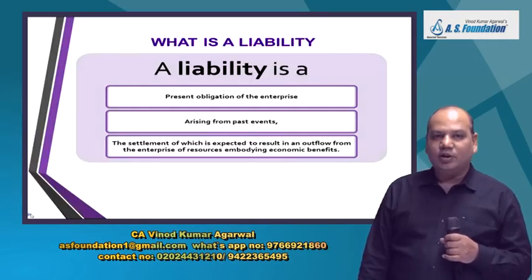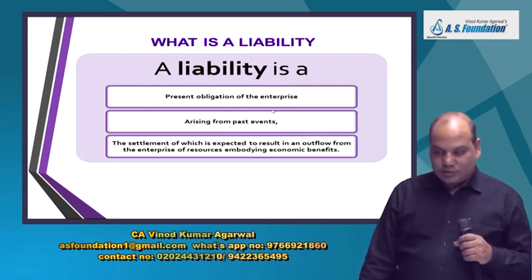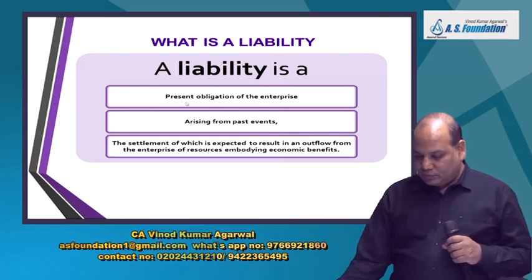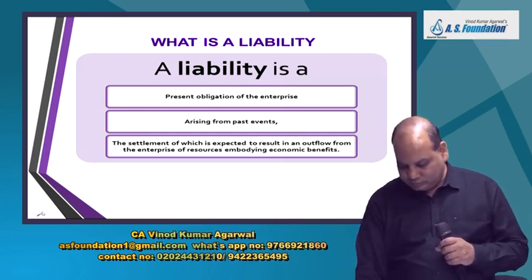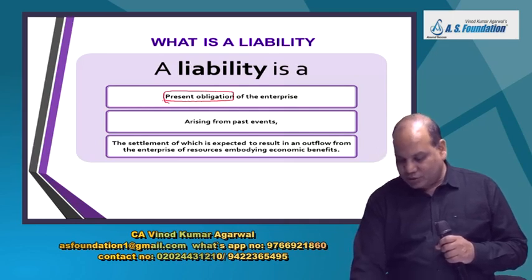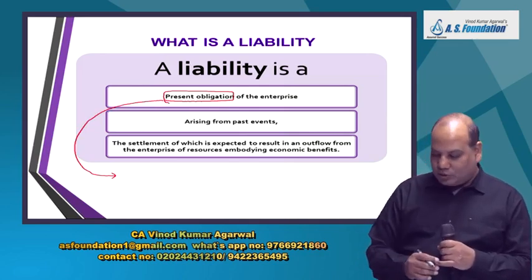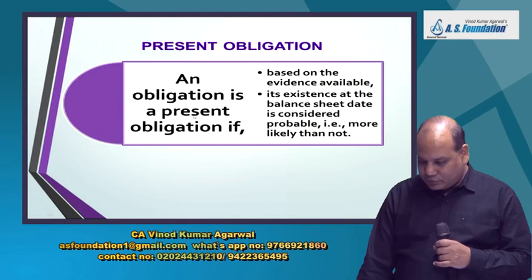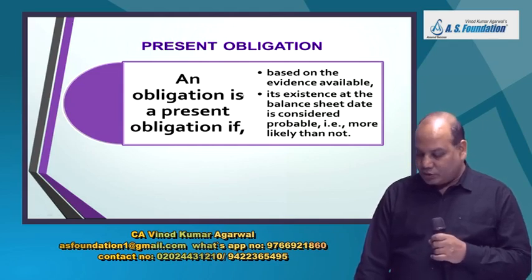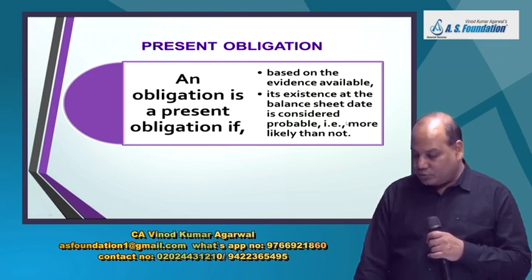Next is, what is a liability? A liability is a present obligation of the enterprise. What is present obligation? This word will be used so many times in this standard, which is defined below also. So first I'll go to present obligation. Present obligation means if based on the evidence available, its existence at the balance sheet date is considered probable. That is more likely than not.